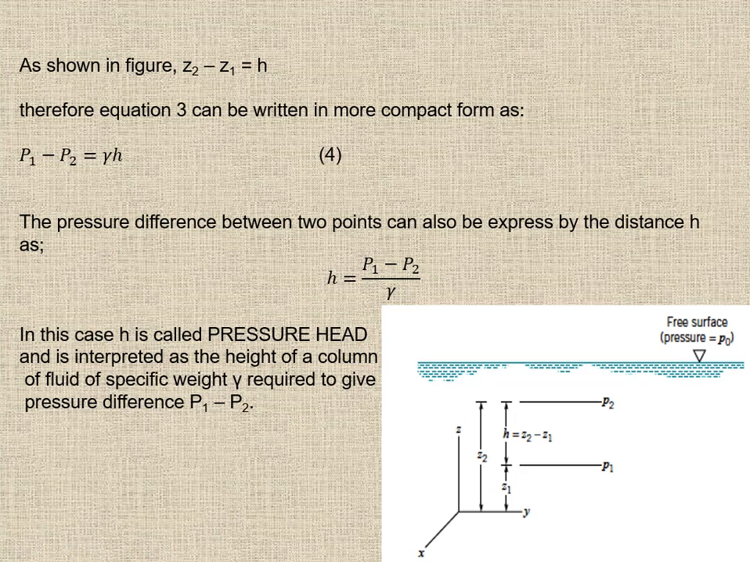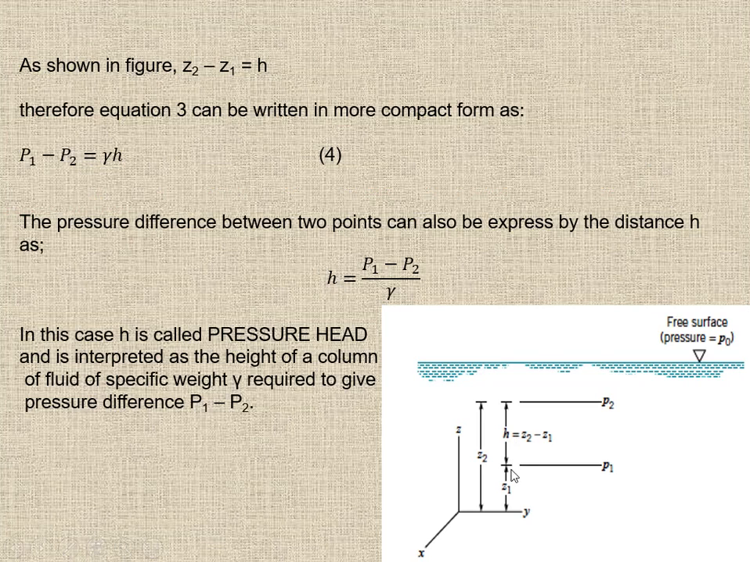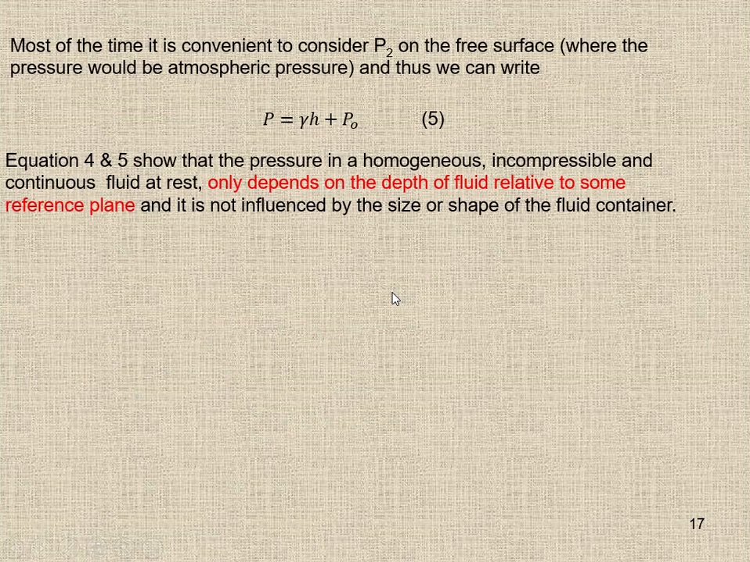So now let's move on. Most of the time it is convenient to consider P2 on the free surface. We know that the pressure on the free surface is always known, that is the atmospheric pressure, and thus we can write P equals gamma H plus P2. Here the pressure at this point is going to be P and the pressure on the free surface is going to be P naught. So we can write this equation: P equals gamma H plus P naught.